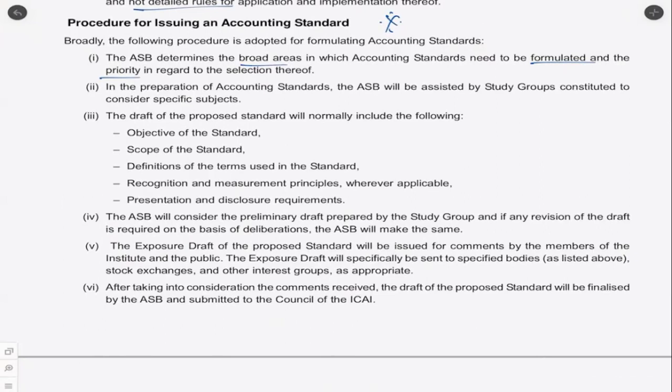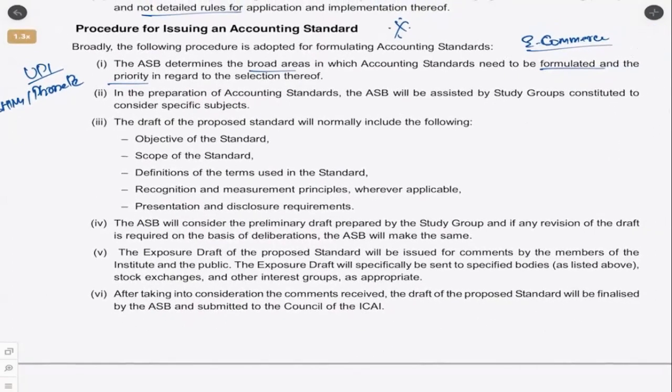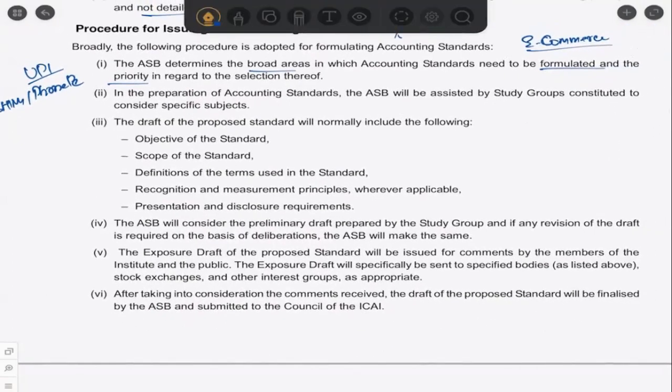For example, there is e-commerce. There is no AS for e-commerce transactions. How do we treat them? Or how do we treat UPI transactions? This is something which started after the demonetization. So we have various apps, for example, BHIM or even PhonePe, the other popular apps. How do we treat these kinds of transactions? How to account for them if there is anything with regard to these transactions? For this, we do not have any AS as such.